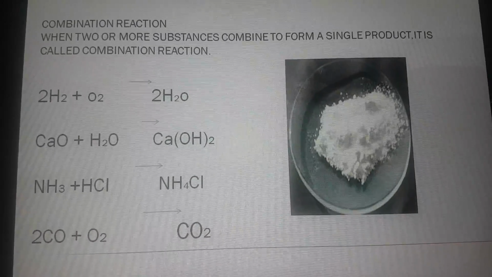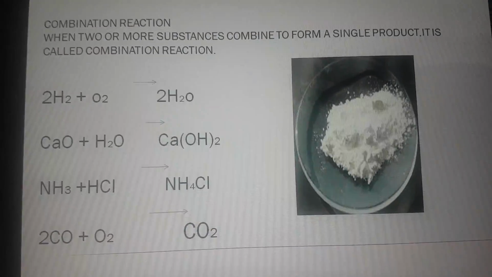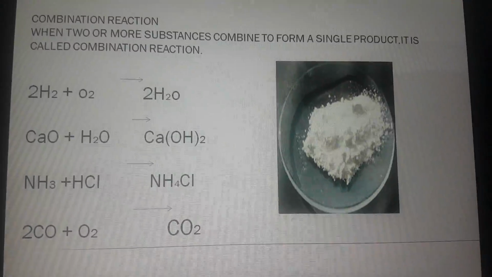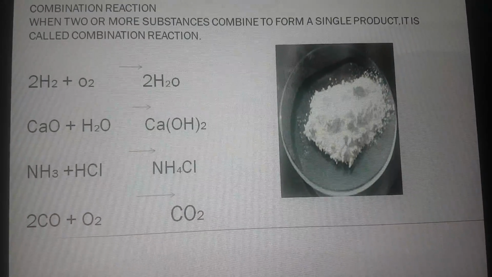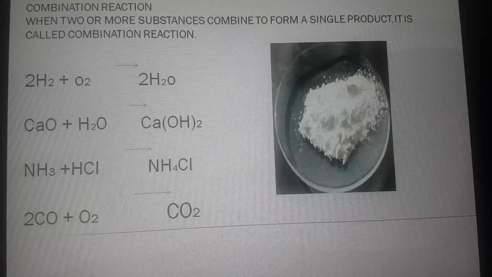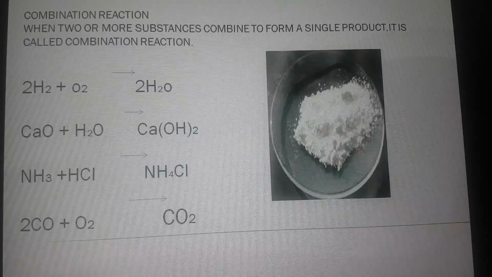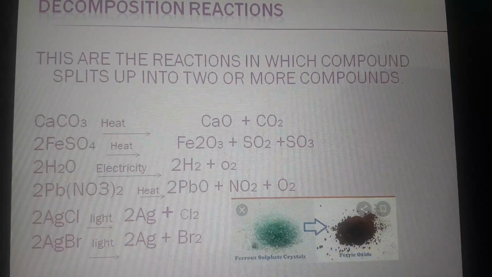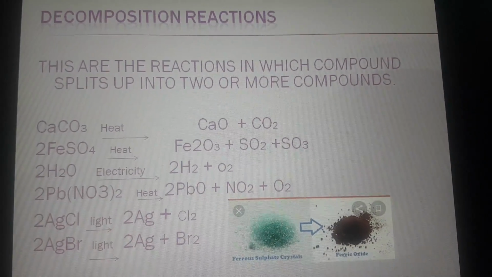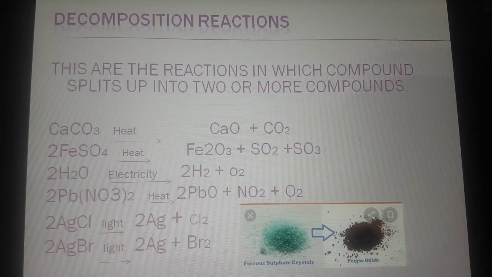Now NH3, that is ammonia, when it reacts with hydrochloric acid, forms NH4Cl, that is ammonium chloride. Now when CO, that is carbon monoxide, reacts with oxygen, it forms carbon dioxide. All these are examples of combination reactions. Now the other kind of reaction is the decomposition reaction. What are they? They are just the opposite of combination reactions.